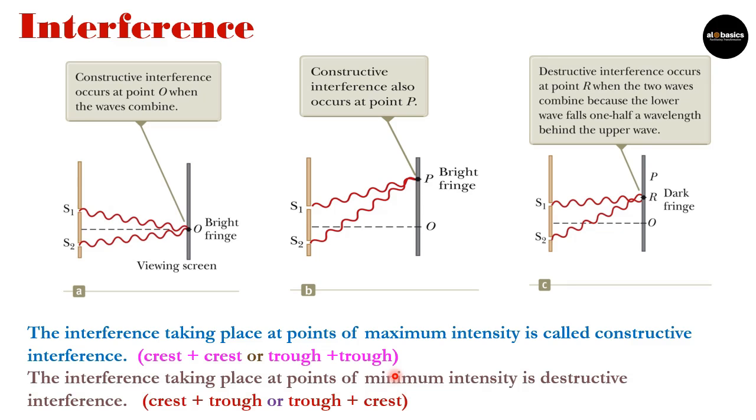And interference taking place at a point of minimum intensity is destructive interference, where crest of one is matching with trough of other, or trough of one is matching with crest of another one. So in this way, very easily you can keep in mind when there should be constructive interference and when destructive interference.